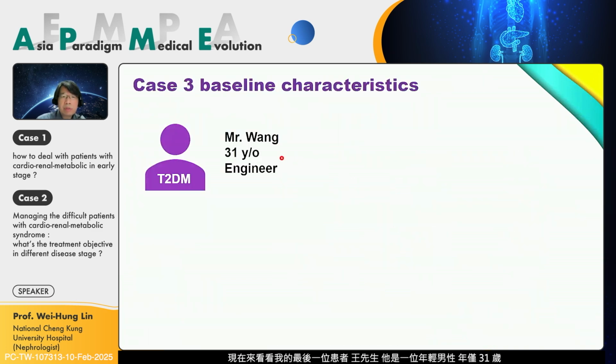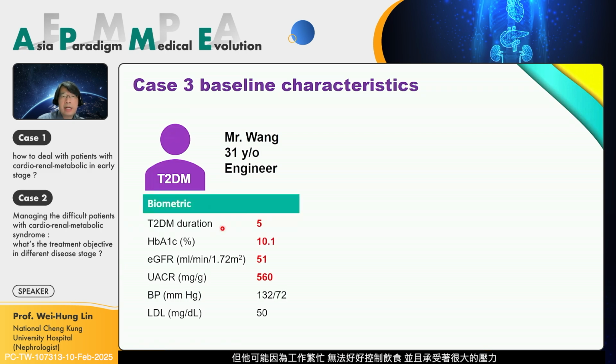Okay, it's my final patient. It's Mr. Wang. He's a young guy, just 31 years old, and we know Taiwan has very good chip engineers, and he's an engineer at Tainan. But maybe he's too busy to control his diet and has very high pressure. He has had diabetes for 5 years, HbA1c 10.1, eGFR 51, UACR 560, and he weighs more than 100 kilograms.